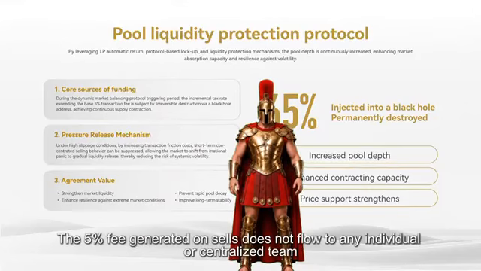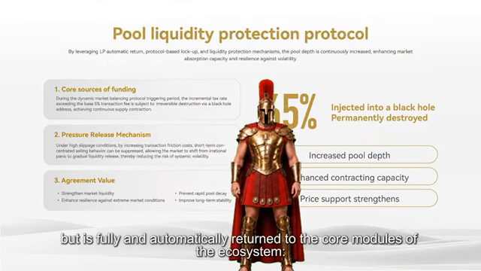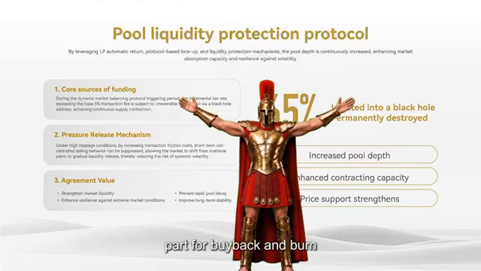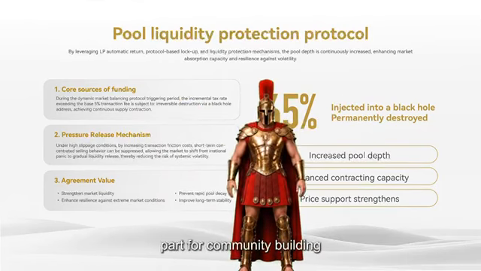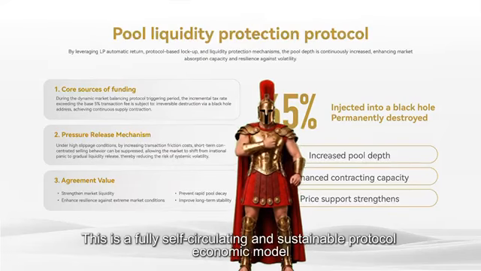Core logic summary. The 5% fee generated on sells does not flow to any individual or centralized team, but is fully and automatically returned to the core modules of the ecosystem. Part for operations, part for buyback and burn, part for community building, part for ecological reserves and expansion. This is a fully self-circulating and sustainable protocol economic model.